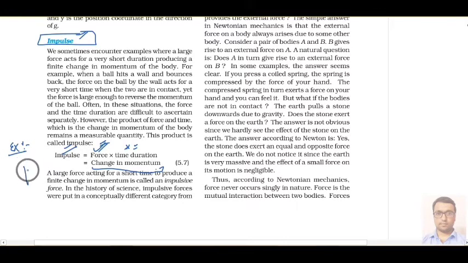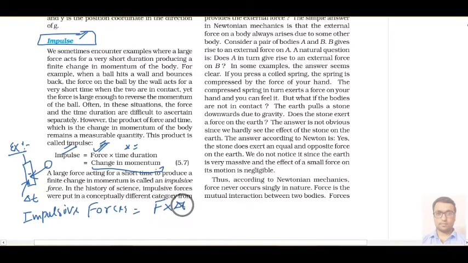Suppose a person is playing cricket and he has a bat in his hand. Suppose a ball comes and the ball hits the bat, or you can say the bat hits the ball. Both are correct. Then in that case the contact time between ball and bat is very short, and in that case we actually calculate the impulsive force. And what is that impulsive force? Impulsive force means very large forces. That impulsive force multiplied by that time duration is your impulse. Impulse equal to force into delta t.